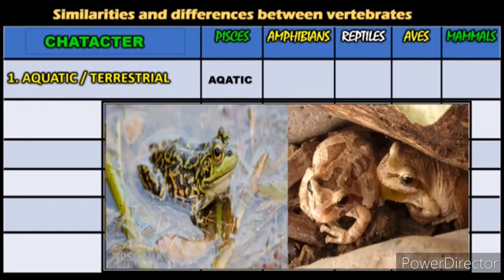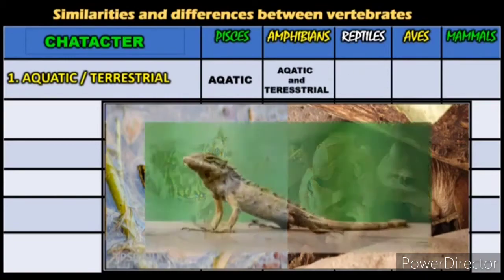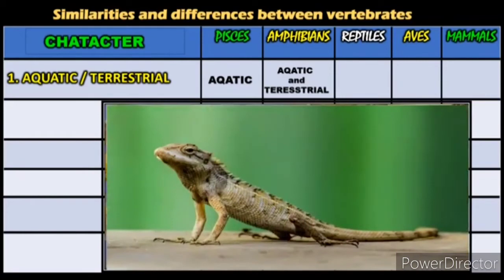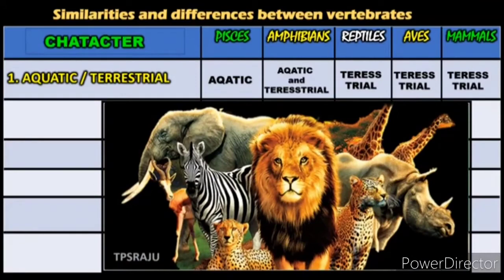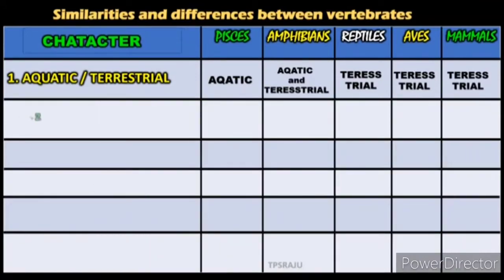Amphibians, like frogs, live in both aquatic and terrestrial conditions. Reptiles can't live in water. They are purely terrestrial animals. Aves fly high, but they land on the land. Mammals are also terrestrial animals.